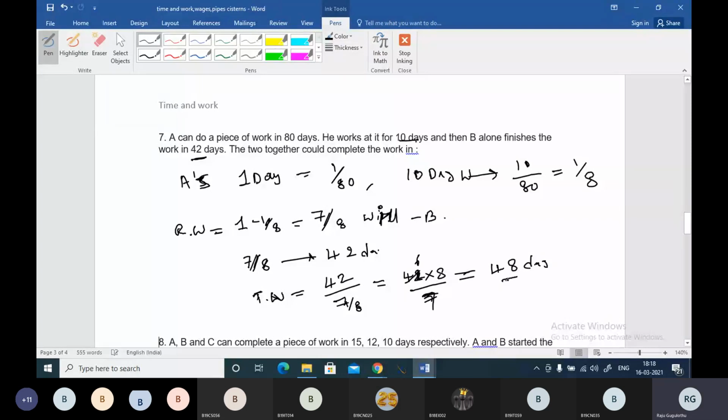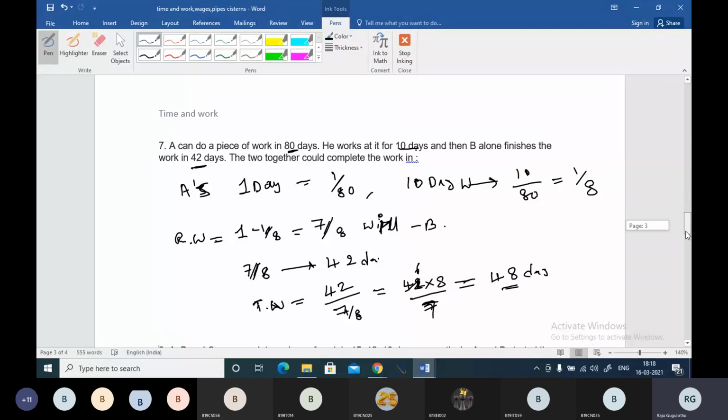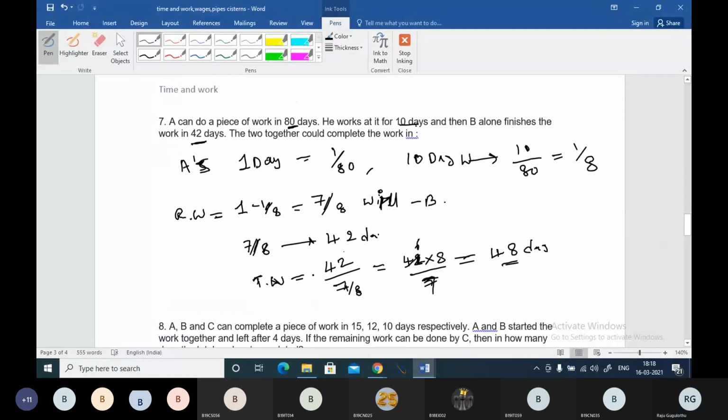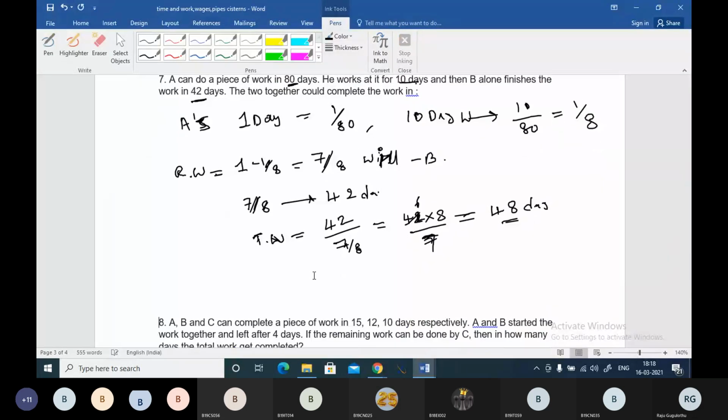Now B's efficiency known, A's efficiency known. You can tell the answer for the remaining question. A can do a work in 80 days and B can do it in 48 days. The two together will finish it in how many days? You can do this. A completes in 80 days, B completes in 48 days.